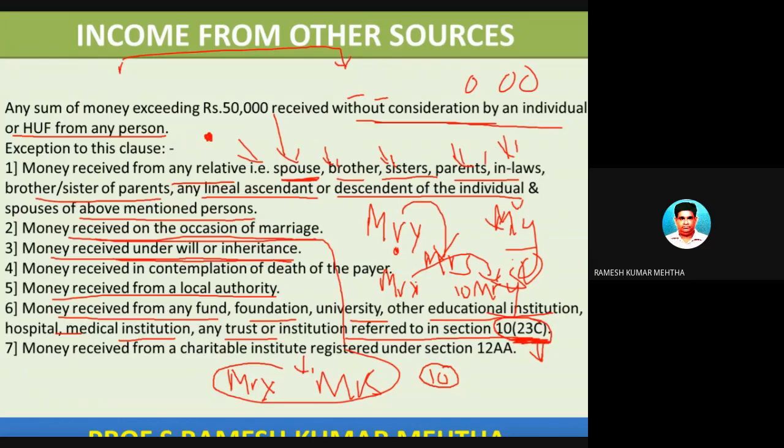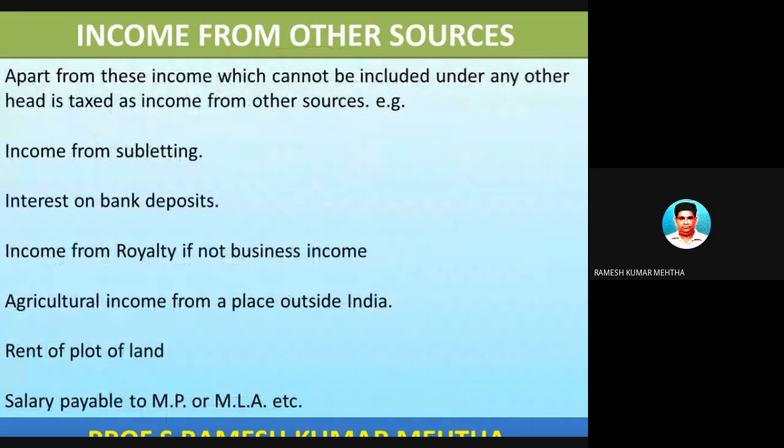So what is section 10 subsection 23C? It speaks about money received from any fund, foundation or university or educational institution or hospital or medical institution or any trust or institution referred to in section 10(23C), which is exempted from tax. So money received from a charitable institution registered under 12AA is also exempted from tax. It's not an income from other source. So let's talk about some more incomes which are under the purview of the list of income from other source.